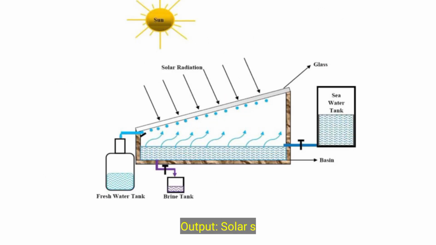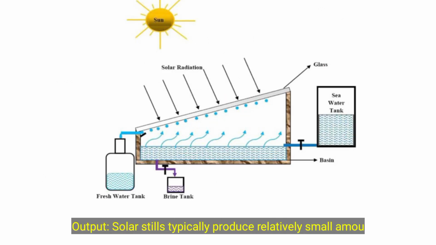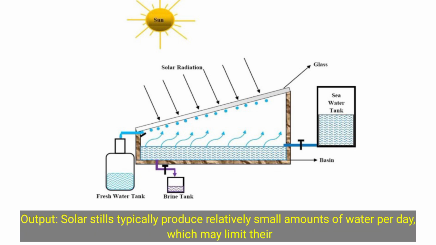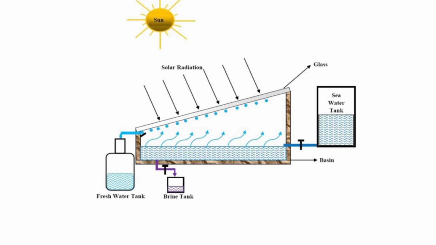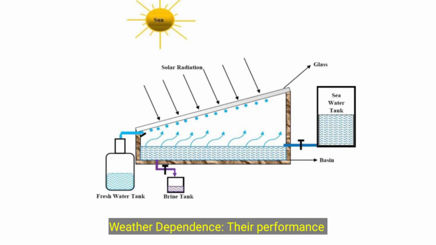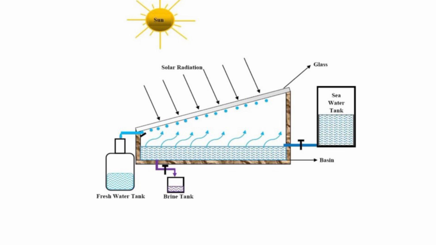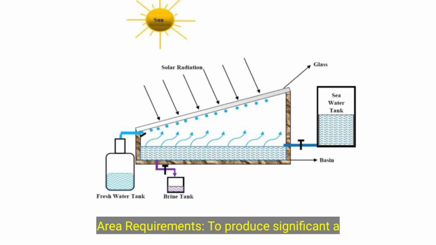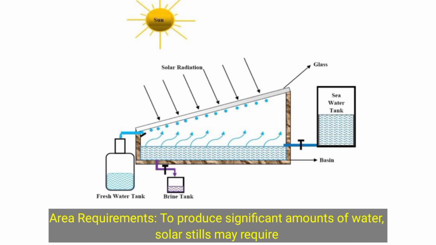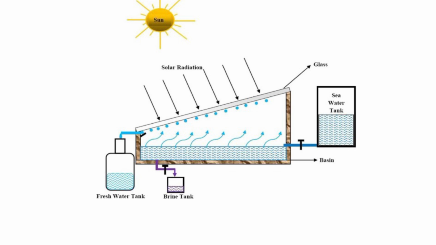Limitations. Output: solar stills typically produce relatively small amounts of water per day, which may limit their use for large-scale applications. Weather dependence: their performance is dependent on sunlight, so cloudy weather can reduce their efficiency. Area requirements: to produce significant amounts of water, solar stills may require a relatively large surface area.